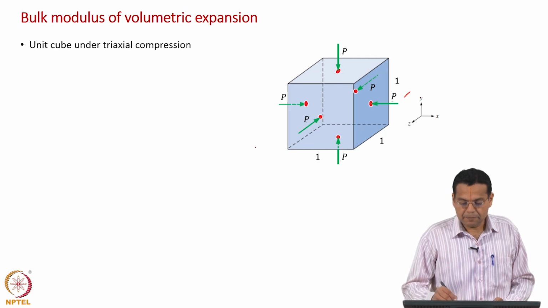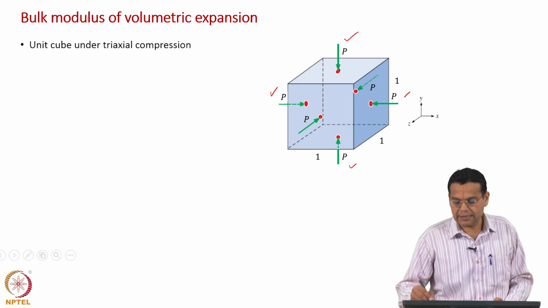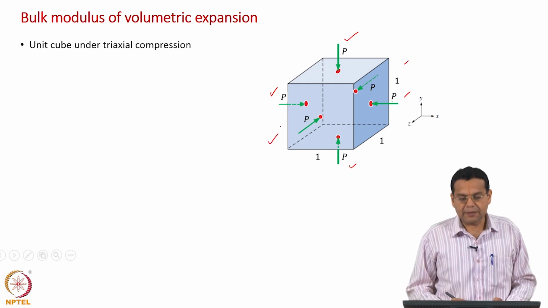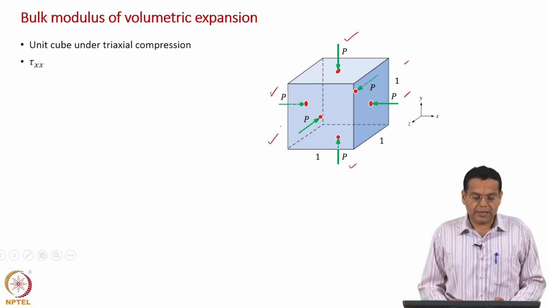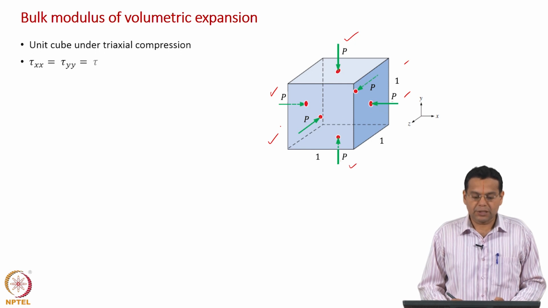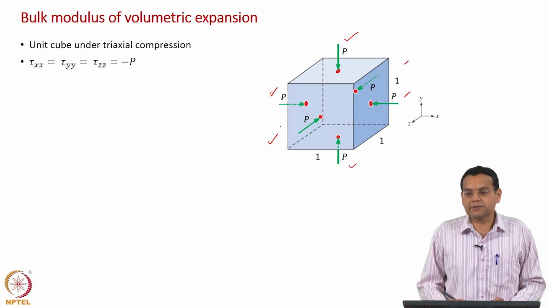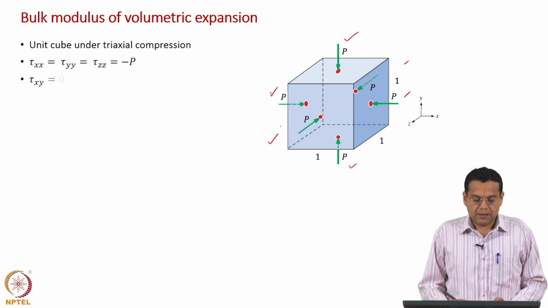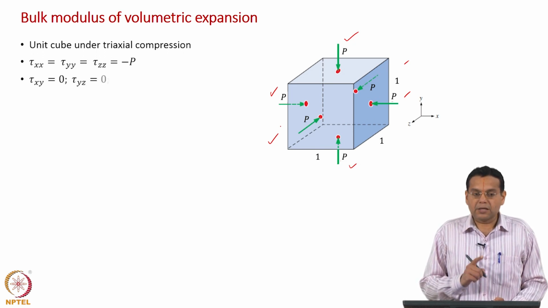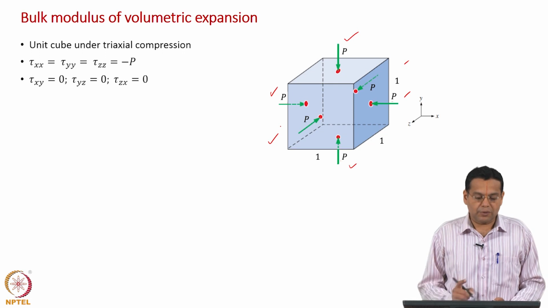We have the normal stresses in the x, y and z directions, which are all of the same magnitude. So, tau xx is equal to tau yy is equal to tau zz, equal to minus p, because it is a compressive stress. All of them are of the same magnitude and compressive as well. And there is no shear stress, so tau xy, tau yz, tau zx are equal to 0.